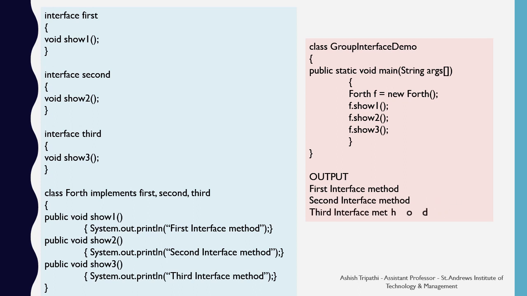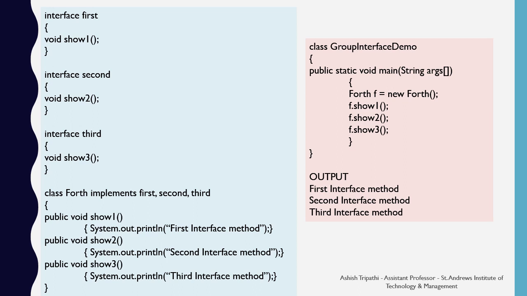Next we have created a class fourth which implements first, second and third interfaces. Please notice how we have implemented these three interfaces in a single class. This is multiple inheritance.